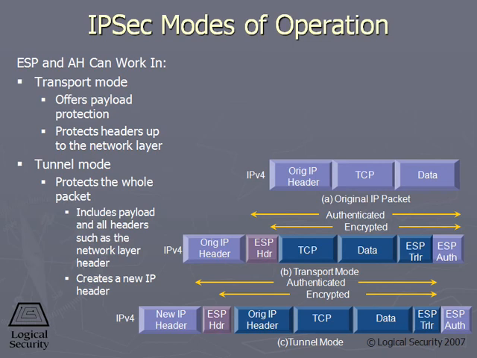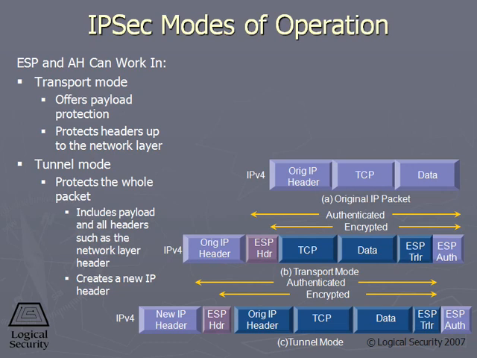That if it's in transport mode, that means the data payload is protected. In tunnel mode, it means that the data payload and the headers are protected. Now remember that AH is not doing encryption. The only protection it's providing is integrity and data origin authentication.